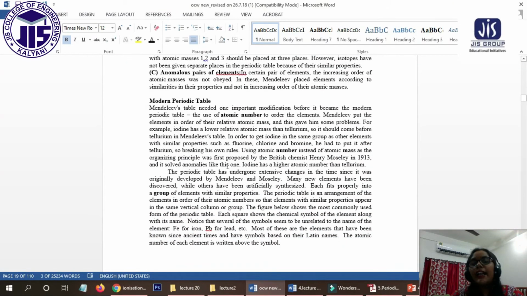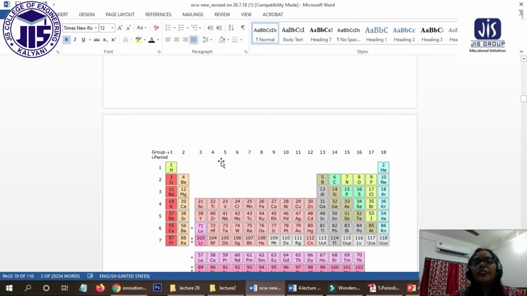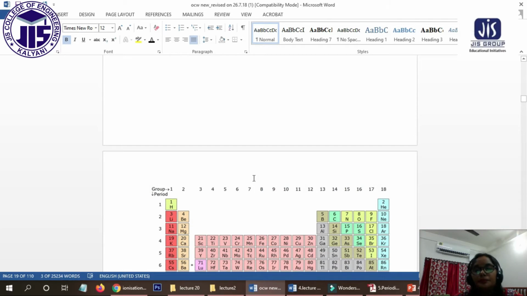That's why we introduced the modern periodic table. What is the modern periodic table? If we arrange the elements according to their atomic number, not the atomic mass, then the demerits of Mendeleev's periodic table will be sorted out.